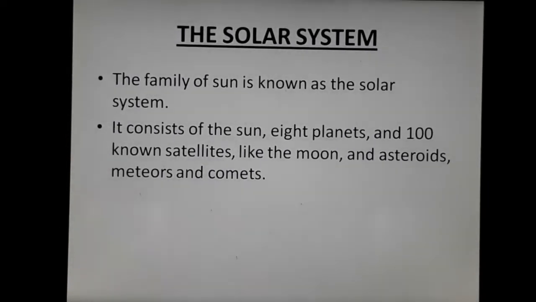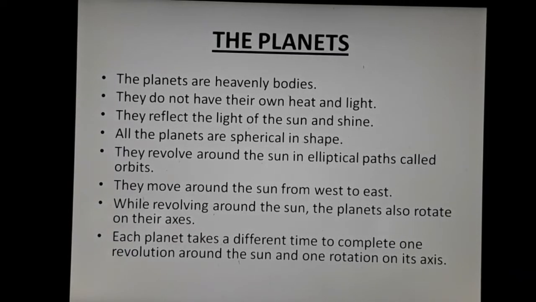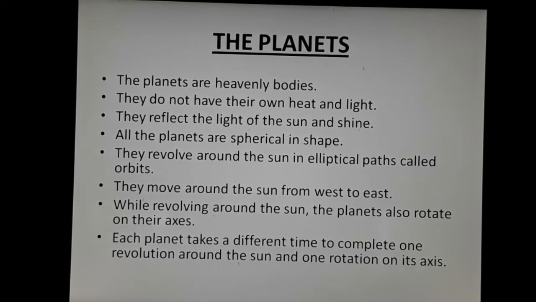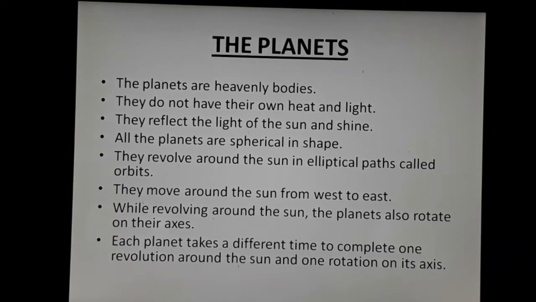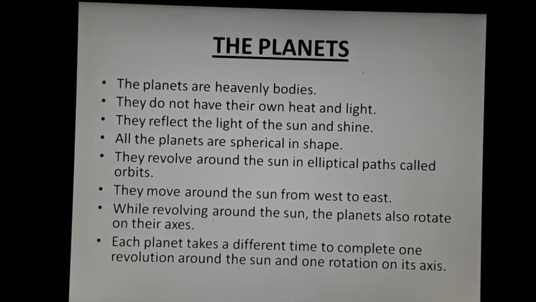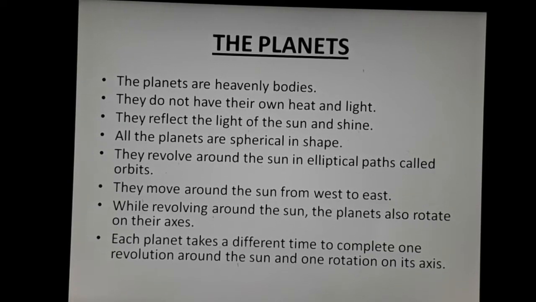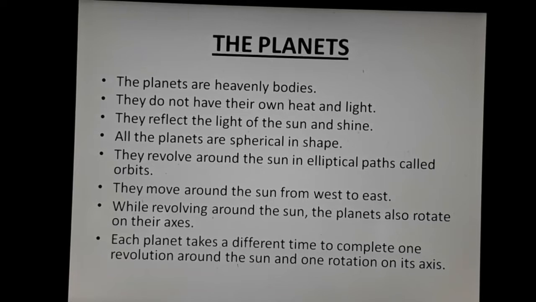Then we have studied about the planets. What are planets? Planets are heavenly bodies. They do not have their own heat and light. They reflect the light of the sun and shine. That is why you cannot see them twinkling in the night sky like stars, because they do not have their own heat and light. They just reflect the light of the sun.